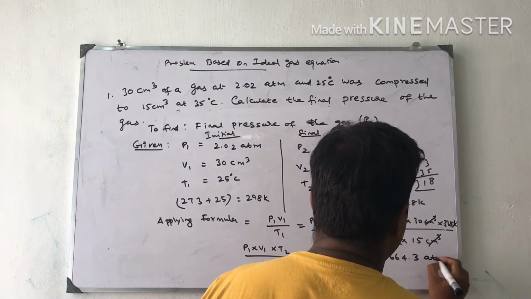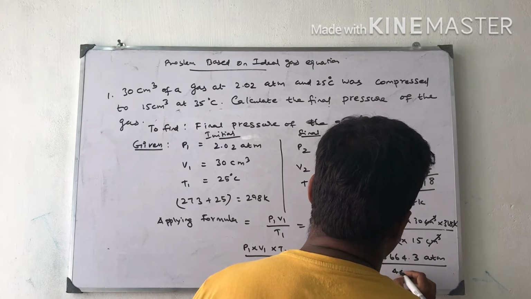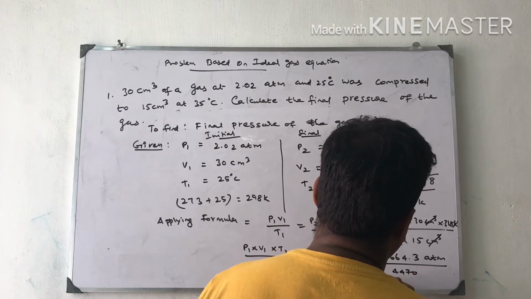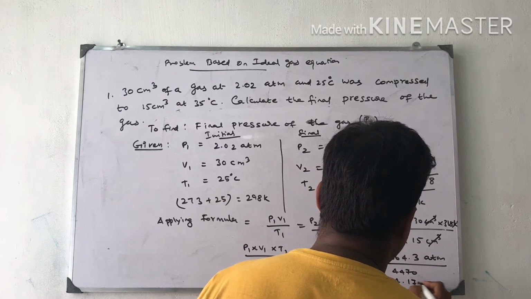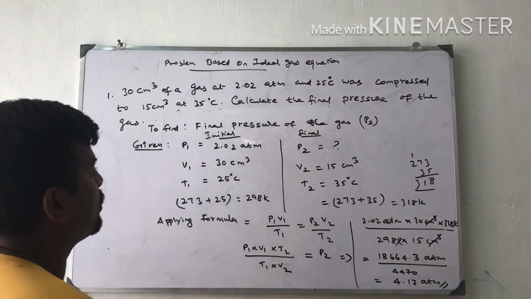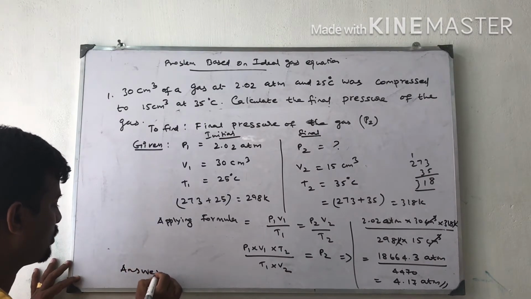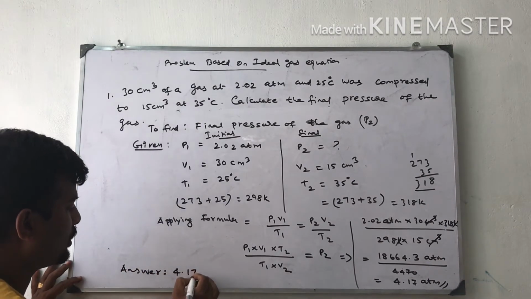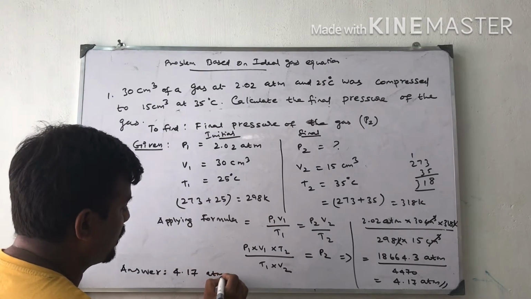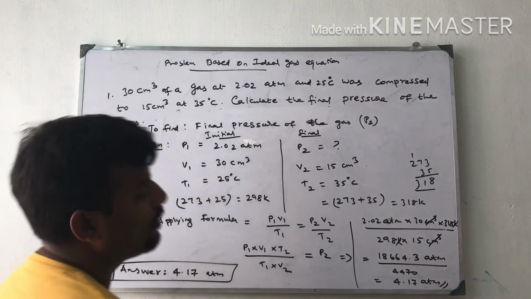18,664.3 atmospheric pressure divided by 4,470. It will give 4.17 atmospheric pressure. This is the answer for this question. Dear children, finally you have to write answer is equal to 4.17 atmospheric pressure. This value is higher than the initial.